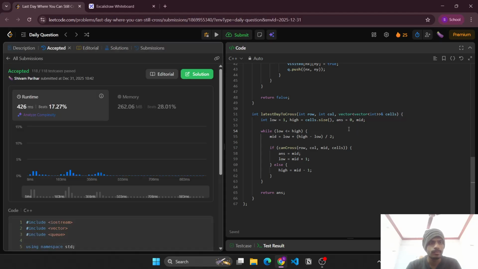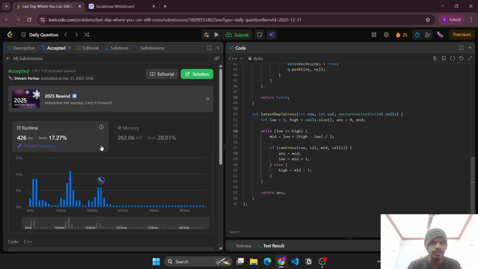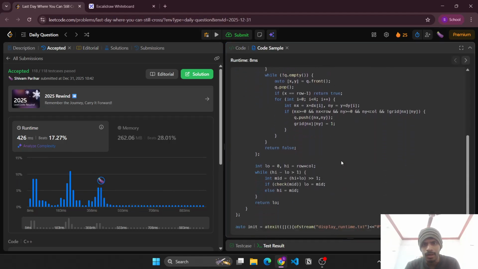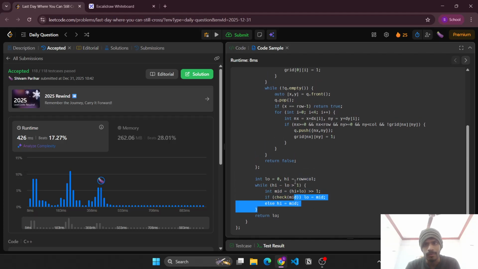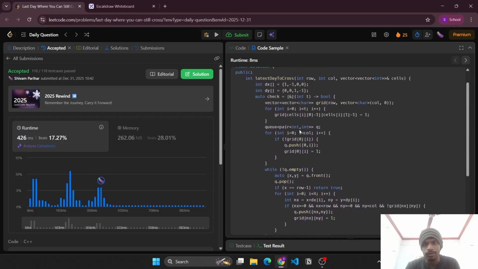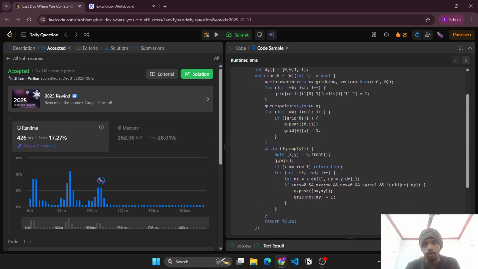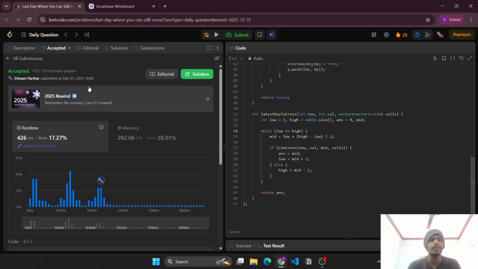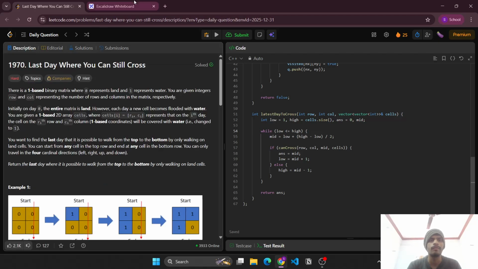So yeah, it runs in 426 ms. Let's try to see the most optimal solution. They would have applied binary search as well. So as you can see, they have applied binary search and they are doing the same thing. Their complexity is also the same because they are also applying BFS from the top row and doing the same.